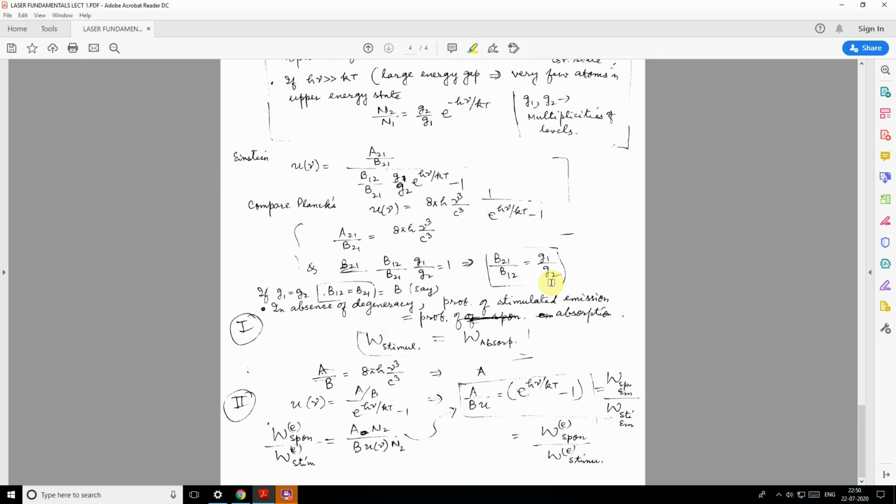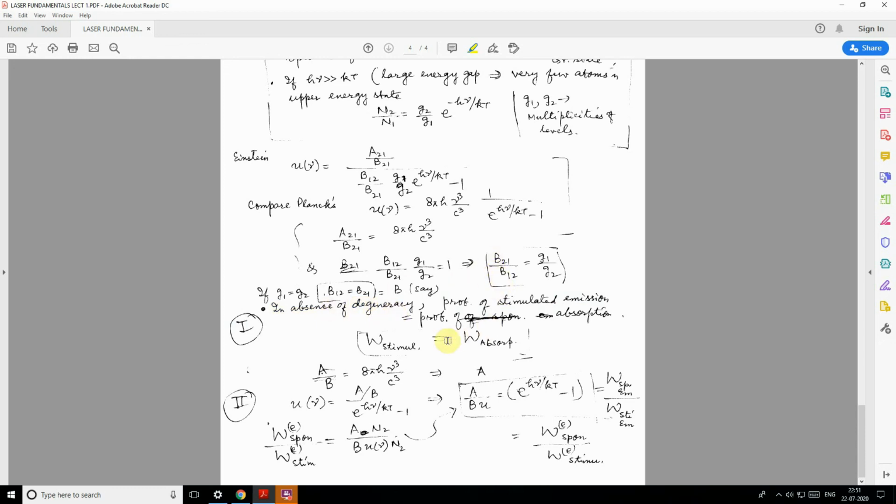Now if the multiplicities are the same, that means no levels exist with the same energies, then there is no degeneracy. And in the absence of degeneracy, you see the Einstein coefficients B are the same.